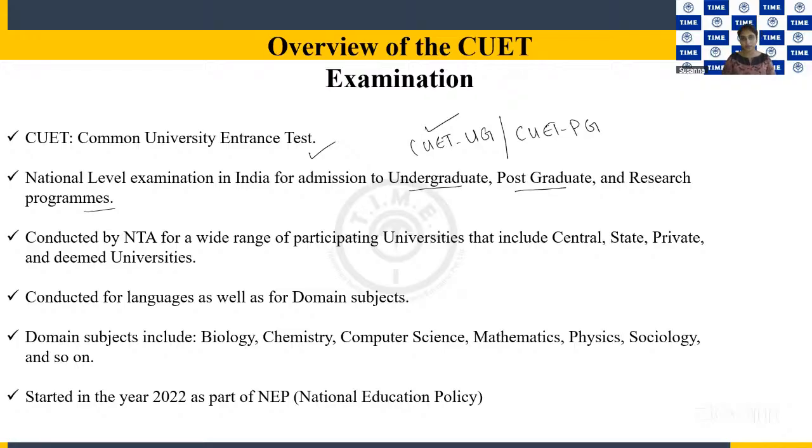I explained everything: the full form of CUET, the conducting body NTA, and that you get admissions in central, state, private and deemed universities. It's conducted for languages as well as for domain subjects. And here I'm giving you a detailed idea about the domain subject biology, and how the CUET biology question paper pattern is.